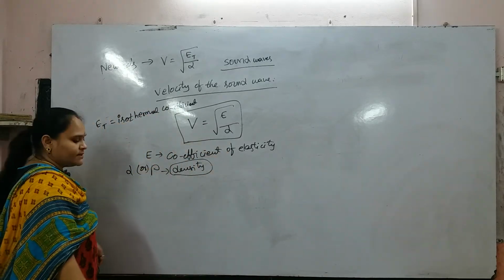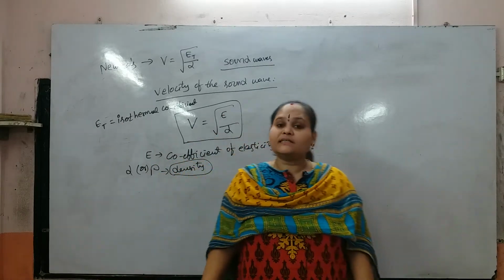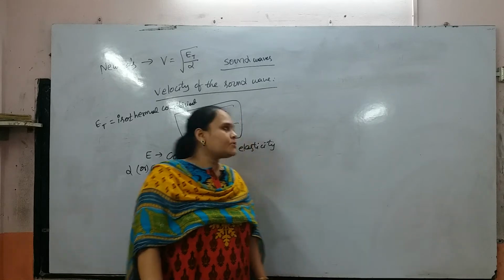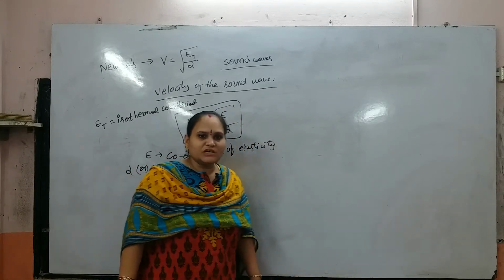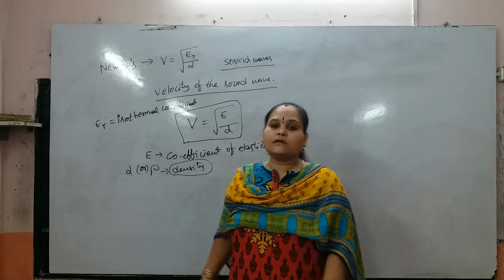What is meant by an isothermal process? The process which is conducted at a constant temperature is nothing but an isothermal process.